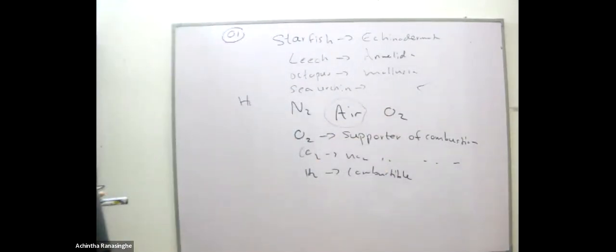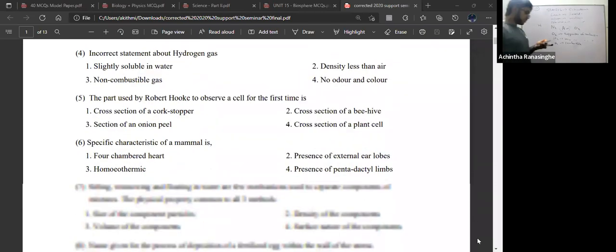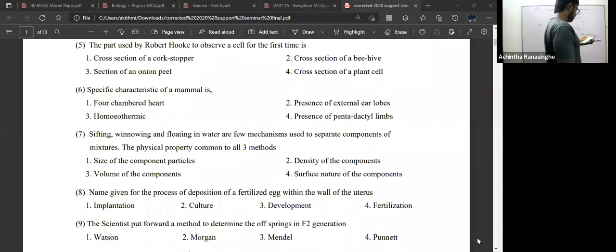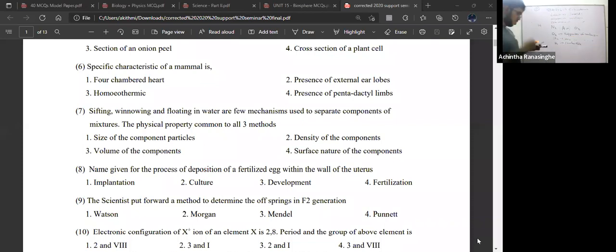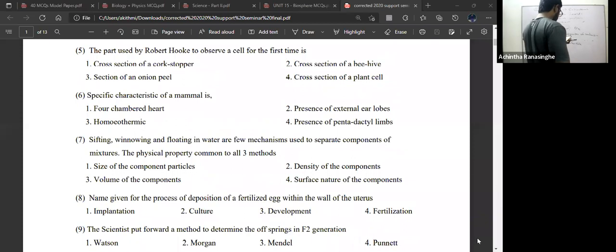Next one, sixth one. The specific characteristic of a mammal is. First one, four-chambered heart. That is correct. Homeothermic, yes, that is correct. Presence of external earlobes, yes. Presence of pentadactyl limbs. So what is the specific characteristic of a mammal? What is the most specific characteristic of the mammal given here?